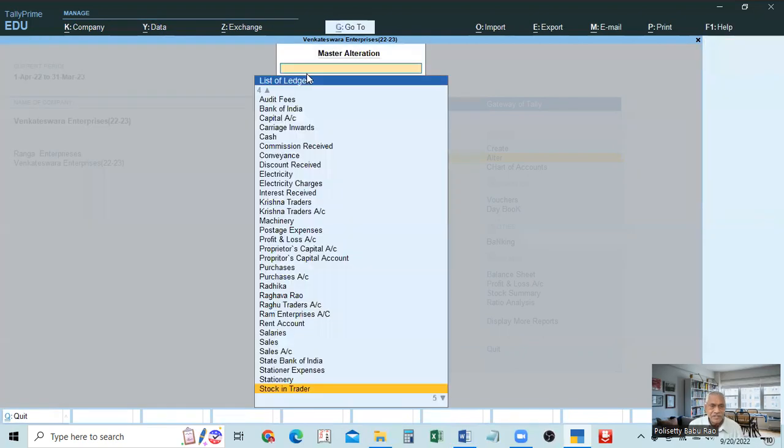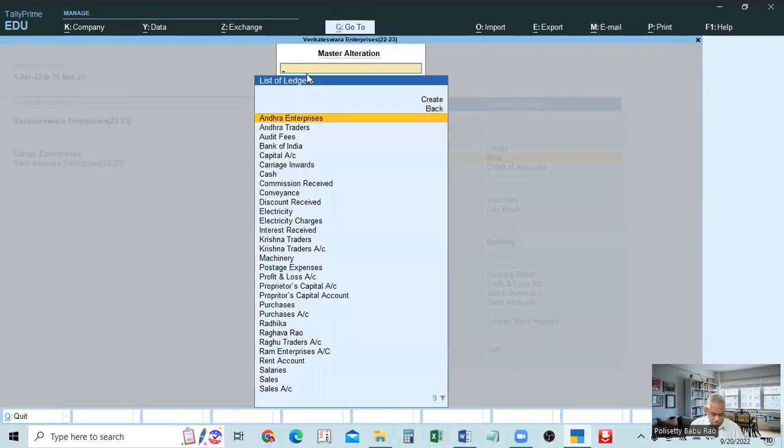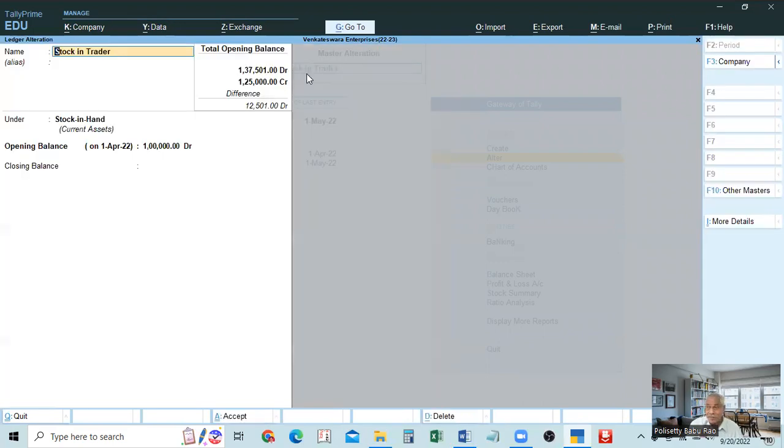See here. Now you see, opening stock, that is stock in trade, shows only the opening balance, like all other cases. But in the profit and loss account and balance sheet, closing stock is also shown as the same amount till 30th. Suppose on 1st April itself, because of the business done today, we sold out, we gave only 26,000 as closing balance.